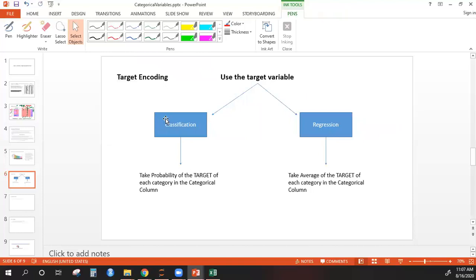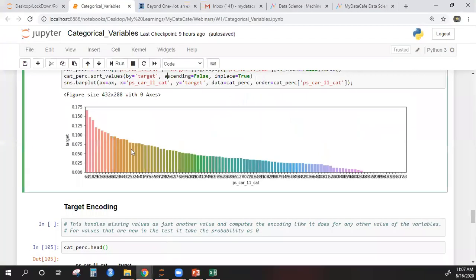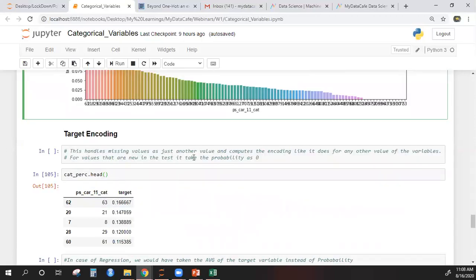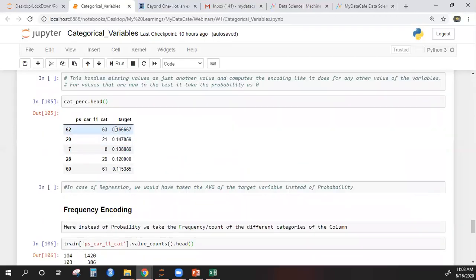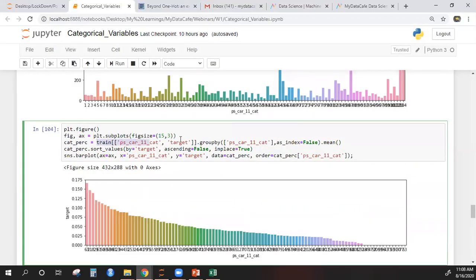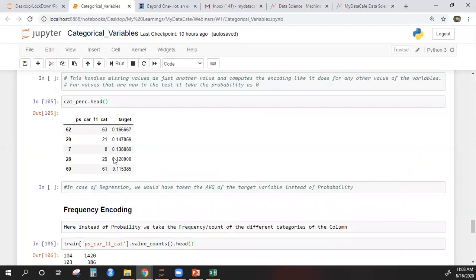Now for classification, whatever we were doing, why not take the probability? We have this variable. Instead of creating dummy variables or one hot encoding this variable, I'll replace this variable with the probability of the target. This is exactly what we do in target encoding. I can easily calculate that, right? I have just used a normal group by function, and I have calculated the probability of each of these.